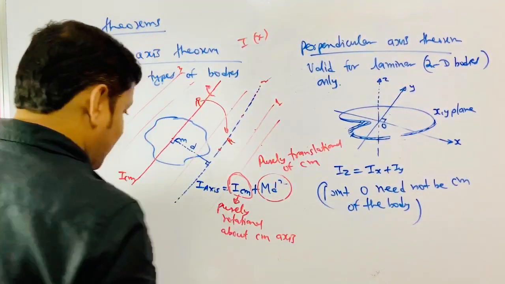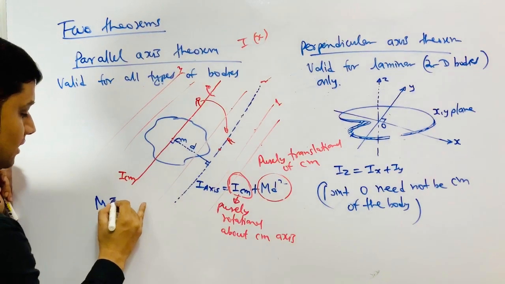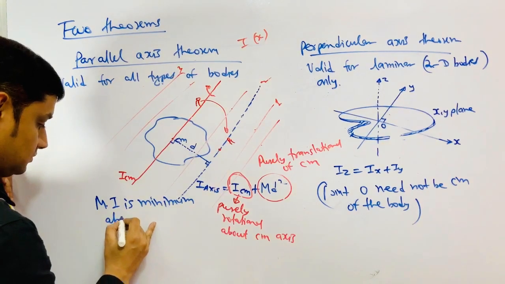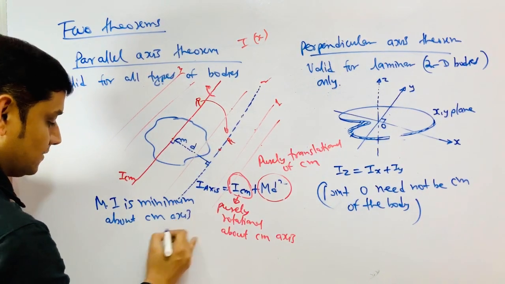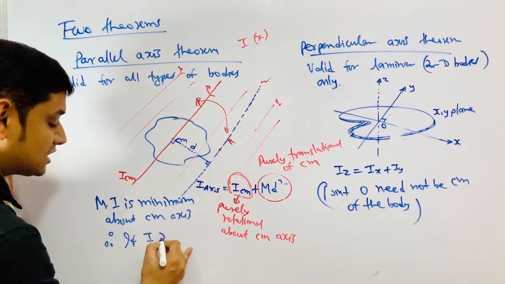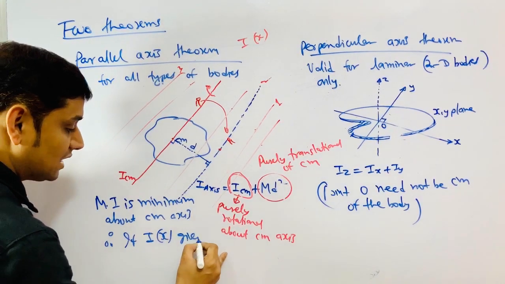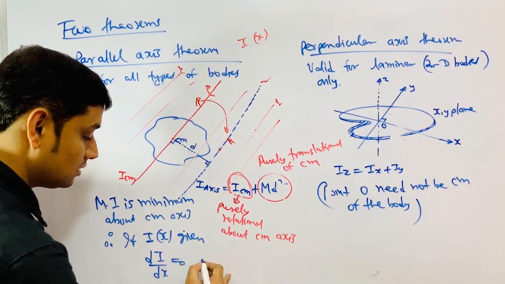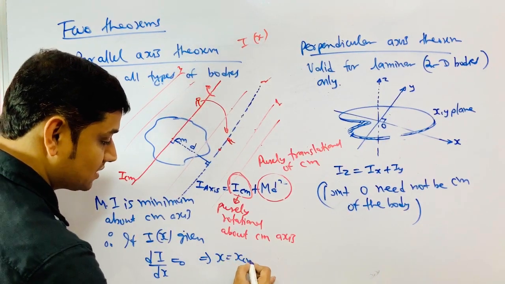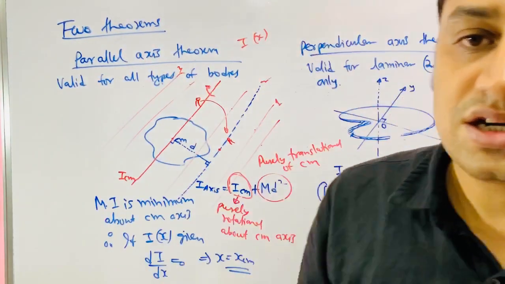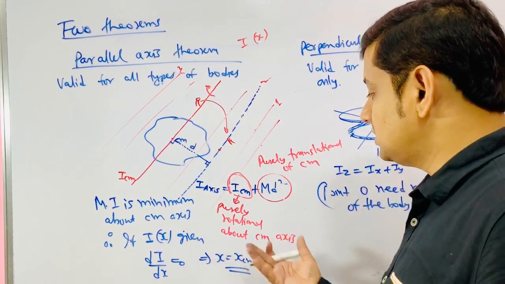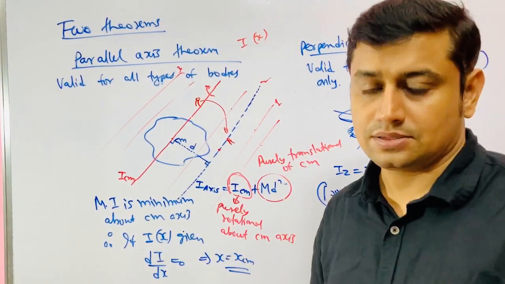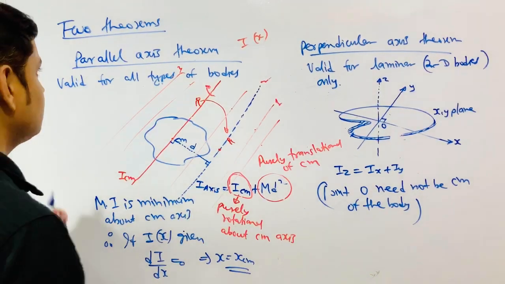So if I is given as a function of x, where dI by dx is 0, that x is the coordinate of the center of mass. Out of all these axes, the moment of inertia is minimum about the center of mass axis. Okay, now see how to apply it.